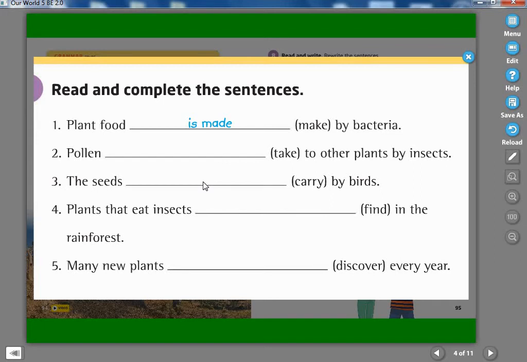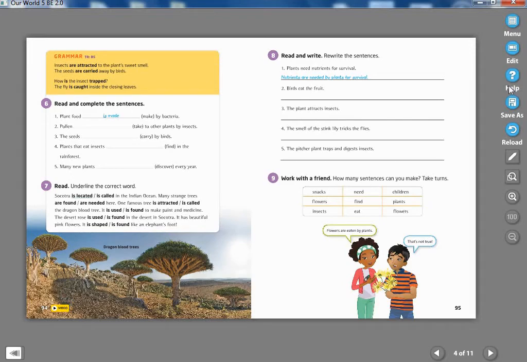Okay, we are going to write the sentences here. I made it bigger to make you see. We are going to complete the sentence according to present passive. What we are using for present passive: am, is, are, and verb 3 if the verb is irregular. If the verb is regular, we are using ed. Did you see?